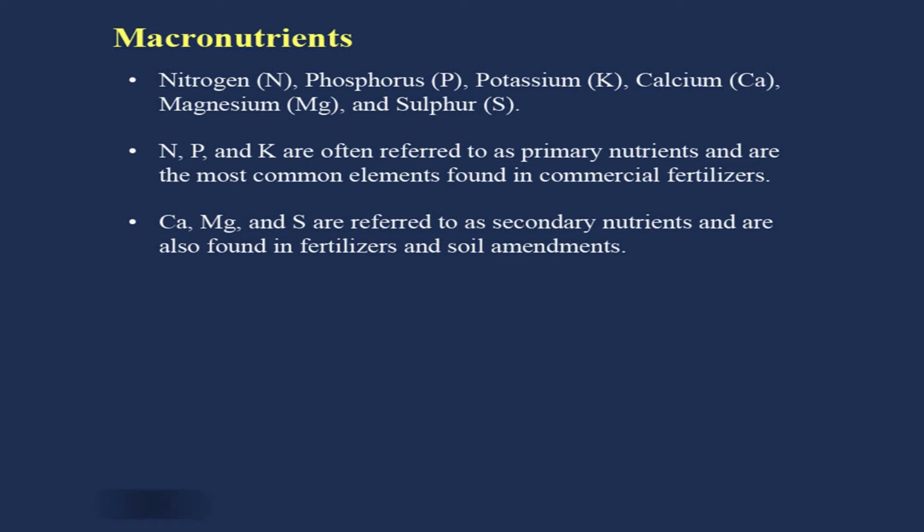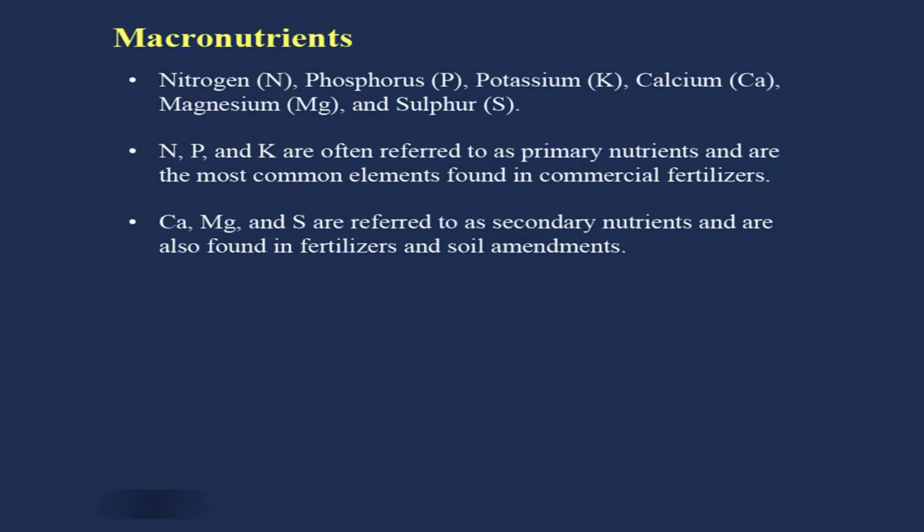Then come calcium, magnesium and sulfur. They are often referred to as secondary nutrients and are also found in fertilizers and soil amendments. In no way are they secondary to the primary nutrients, but it has been a convention or tradition to call them secondary nutrients. Take the case of sulfur. Sulfur is required in almost the same quantity as phosphorus.